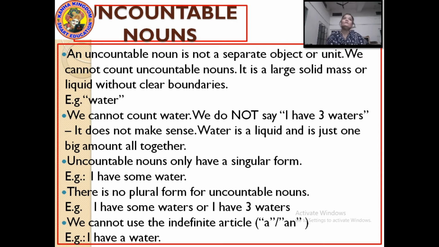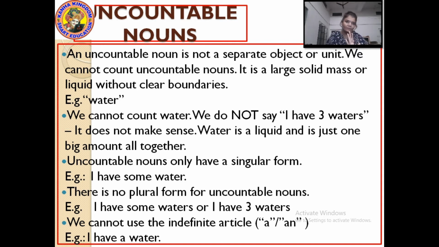Uncountable nouns only have a singular form. Uncountable nouns are always in a singular form. Like water, you cannot say waters. Water cannot be said as waters. Wrong. Oil, not oils. Petrol, you cannot say petrols. So uncountable nouns are always in a singular form. If you want to say it, you will say I have some water. You won't say I have 3 waters, I have 10 waters.